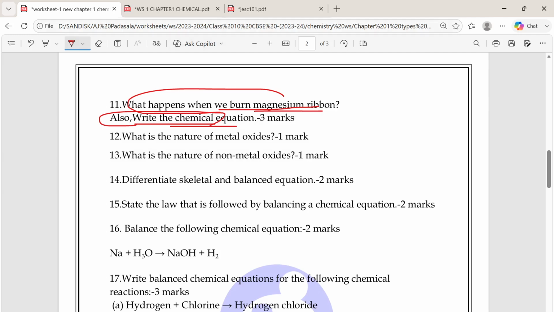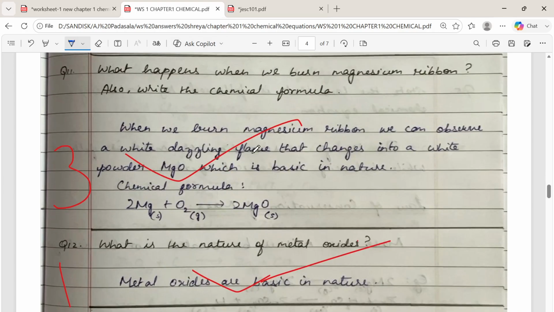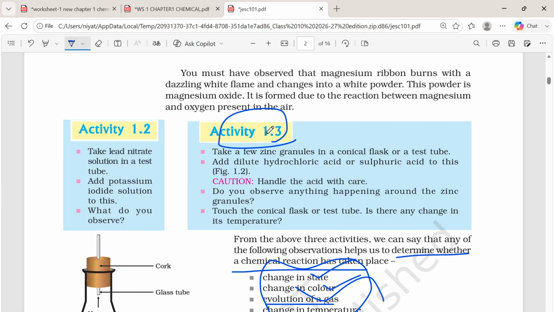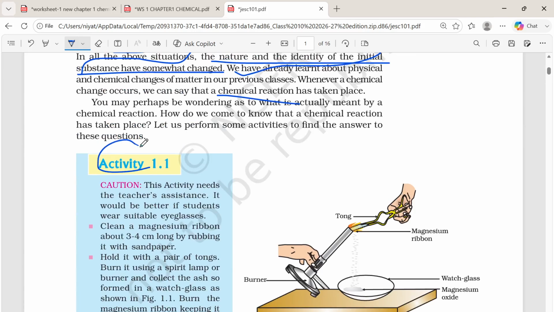Okay, so what is the answer we can write for this? When we burn magnesium ribbon, what will happen? We observe a white dazzling flame that changes into a white powder, that is magnesium oxide, which is basic in nature. So this is the chemical equation you can write. And this question, I took it from activity 1.1.